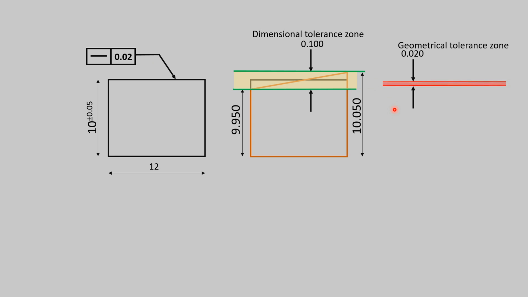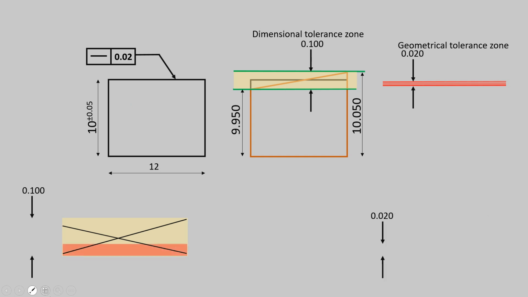Let's see separately. Now this is the dimensional tolerance, which is 0.100. So according to dimensional tolerance, if this surface is manufactured like this diagonally, it is acceptable. This is also acceptable. But the geometrical tolerance is 0.02.